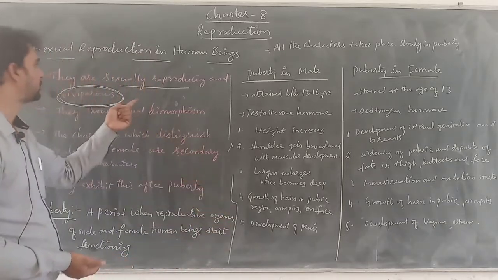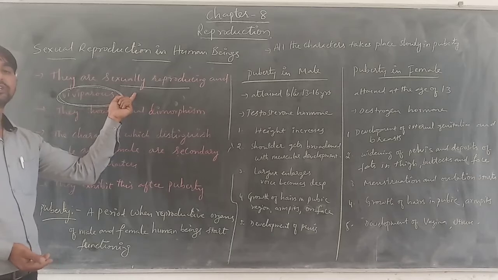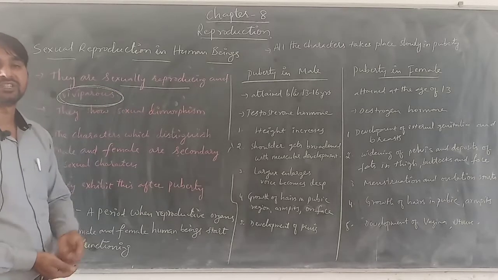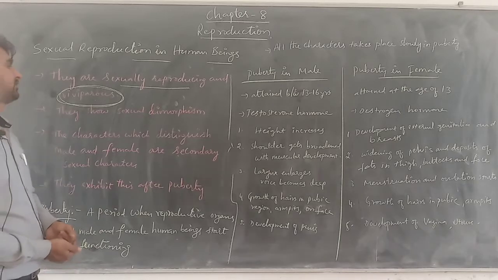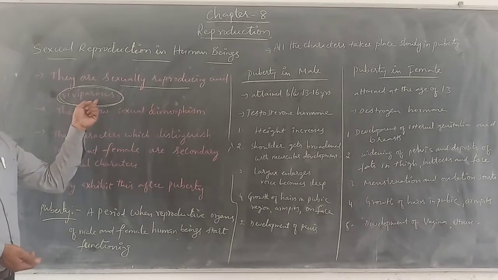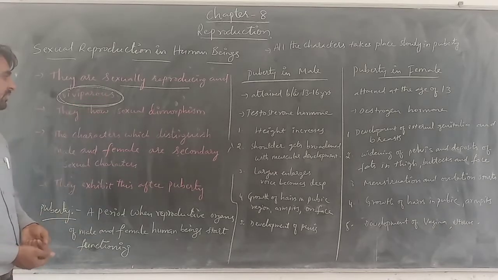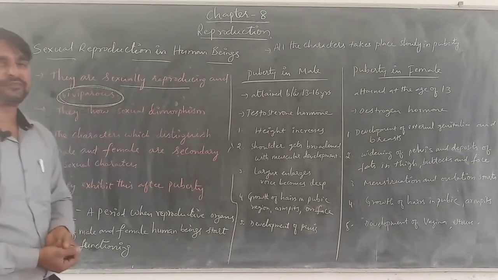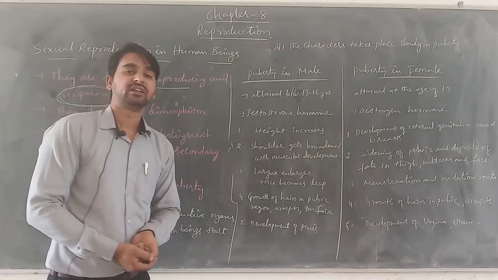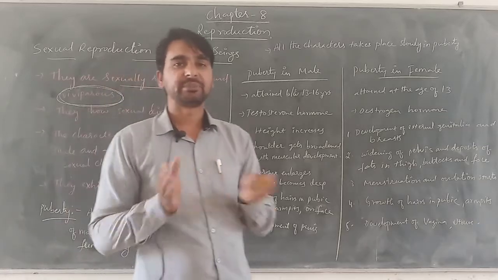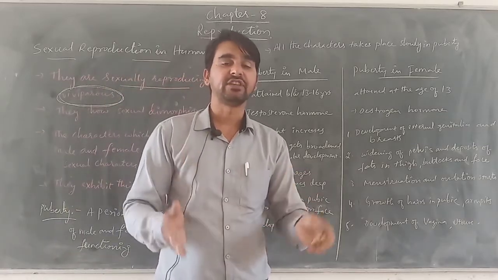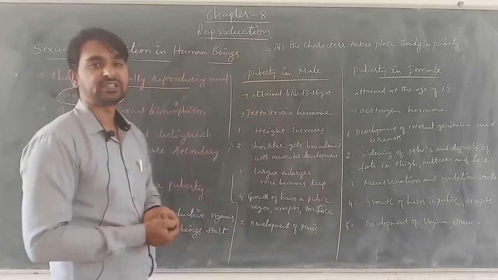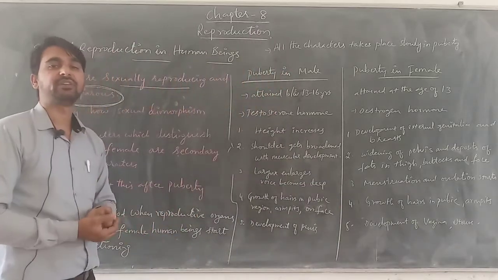In human beings, the fusion of gametes takes place inside the body of the organism, so they directly give birth to the young ones; they are viviparous. At the same time, these organisms show sexual dimorphism. That means the sexes are separated: the male organism and the female organism are different and separate.